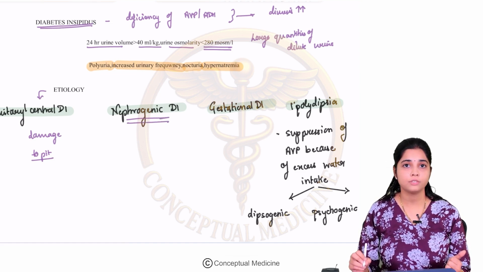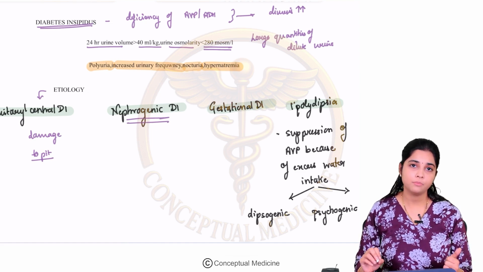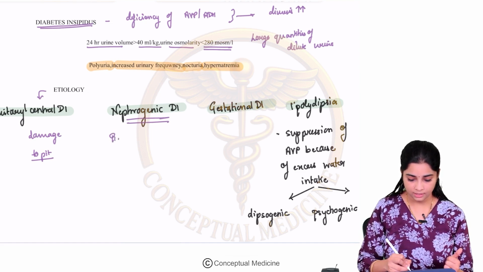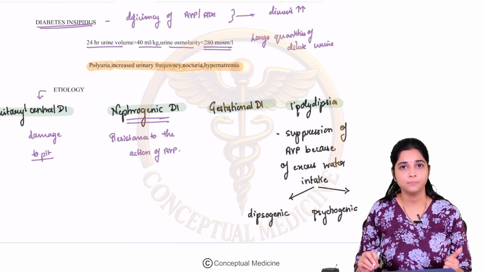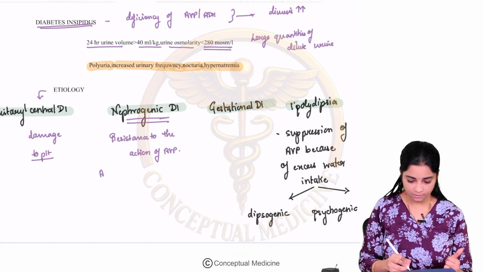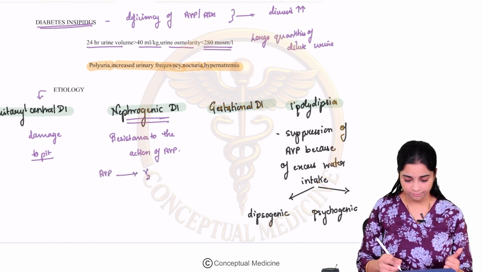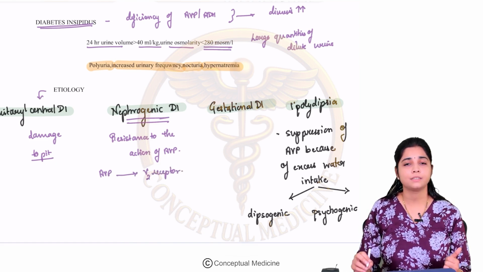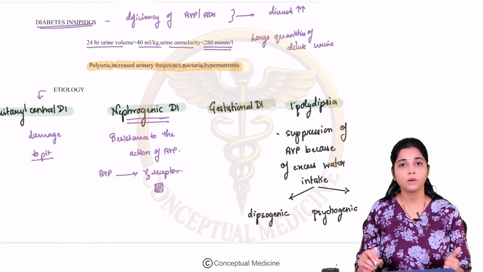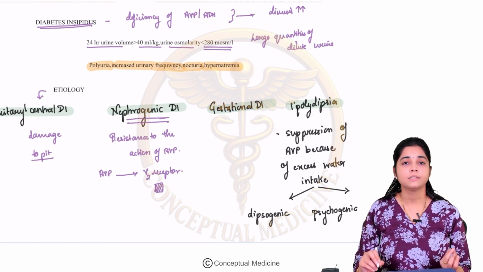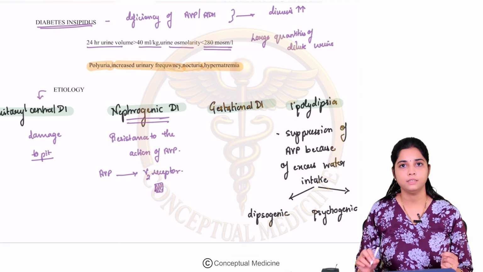So what is nephrogenic DI? The basic pathophysiology is that there is resistance to the action of AVP. We know that arginine vasopressin acts via the V2 receptor. So if there is resistance to its action on the distal convoluted tubule principal cell, you can have nephrogenic DI.